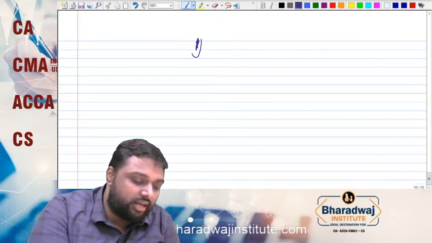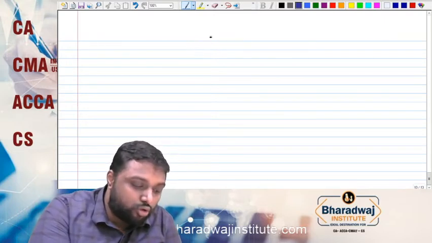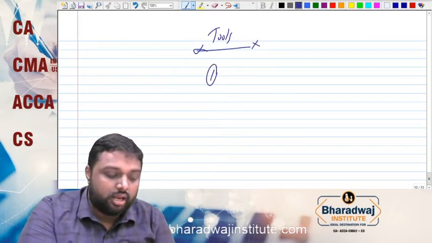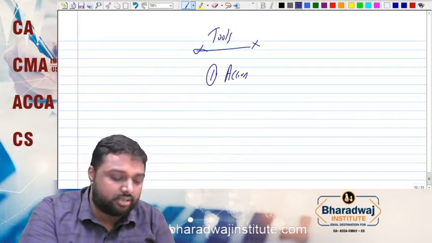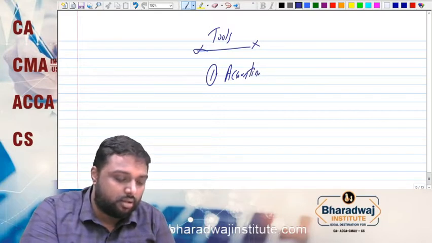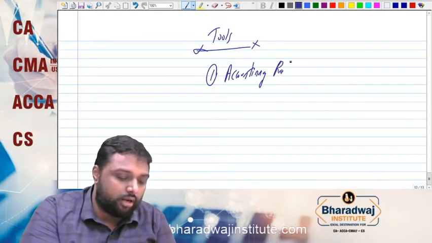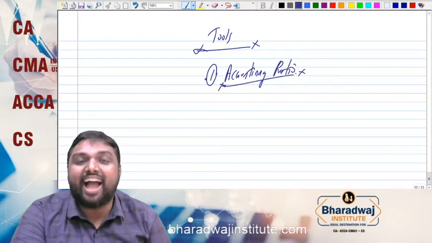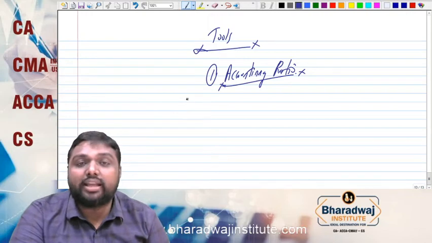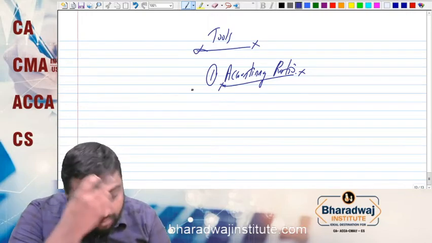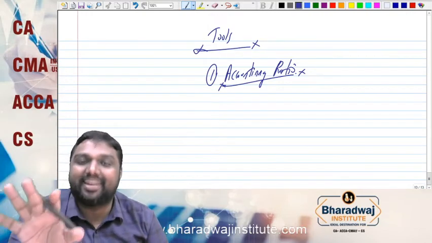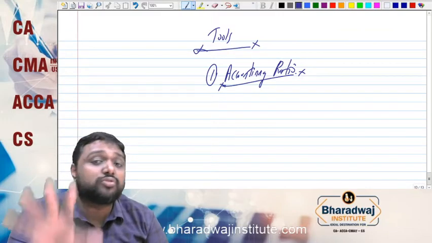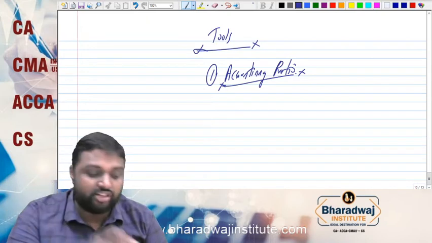Generally we call three types of tools of financial performance. The first one is nothing but accounting ratio. So what is meant by accounting ratio? Accounting ratio is our ratio analysis. It is one of the useful tools for measuring the financial performance.